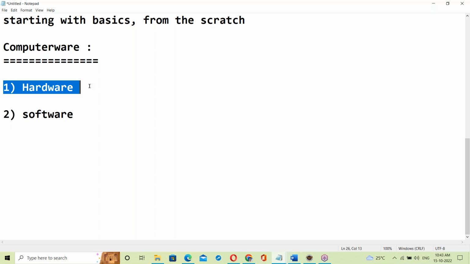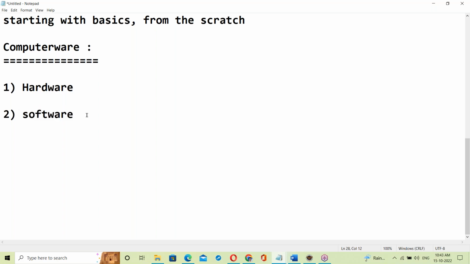keyboards, monitor, hard disk, RAM, motherboards, processor, all these hardware components. These components we can touch, but it's not our part. We are not hardware engineers, so we are the software.